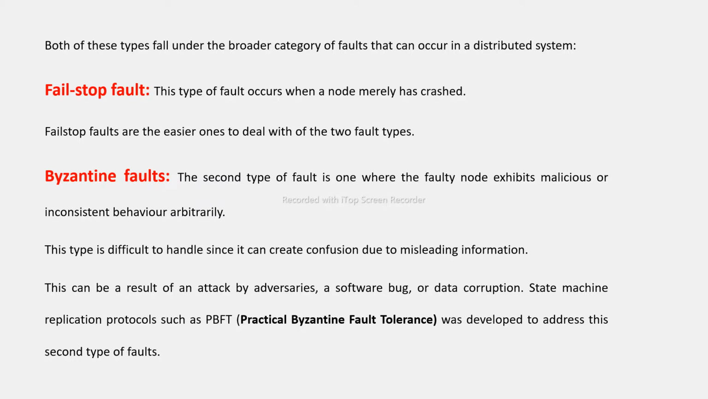So we have come to this point that we have two types of fault: the fail stop fault and the Byzantine fault. The fail stop fault occurs because some node has crashed, and there are many means by which we can recover the crashed node. Whereas the second fault, the Byzantine fault, is because of some software bug or some intruders who intrude into the system. So it is hard to solve these Byzantine faults.